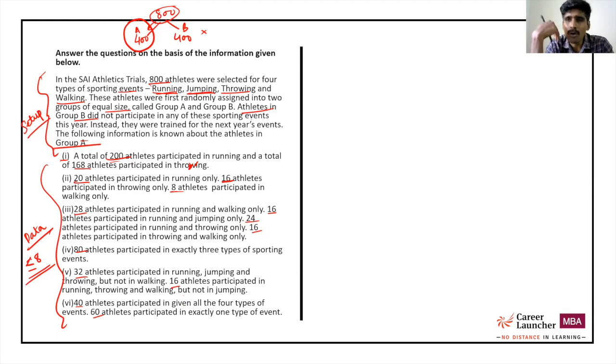Because if there are more than 8 points, 9 points, 10 points, please understand, to read every point and to understand what the point is saying and then to put it in our table or matrix itself, it is going to take at least 1 minute for each point. So that itself means that if there are more than 10 points or more than 8 points, I will probably end up solving the set correct, but I will not be able to solve the set within say 10 to 12 minutes of the stipulated time that I think that I should give to each of the sets, right?